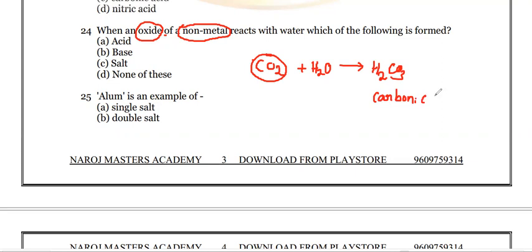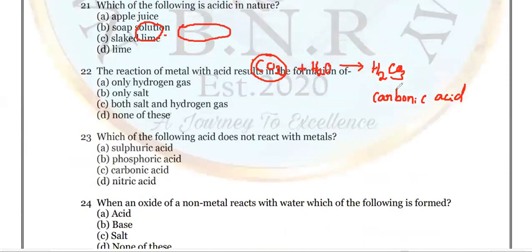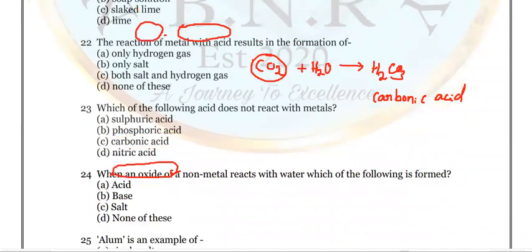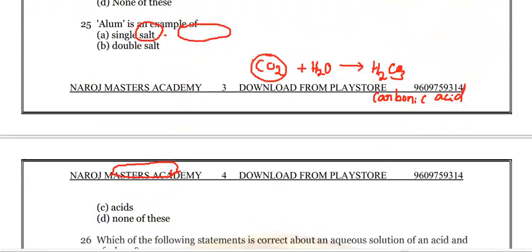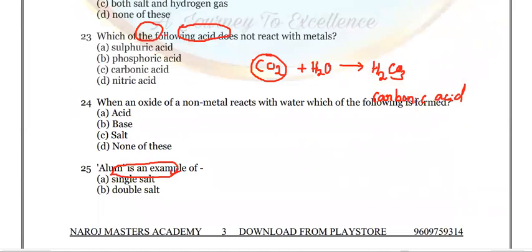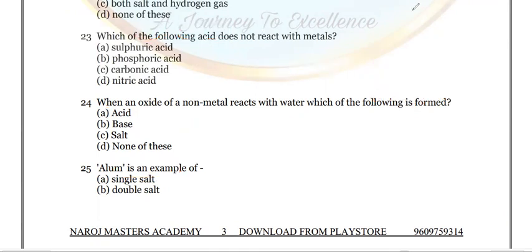Just now we discussed whether carbonic acid is a strong acid or a weak acid. Carbonic acid is a weak acid, so it does not react with any metal. So what is the nature of this substance? Question number 24: when an oxide of a non-metal reacts with water, which of the following statements is right? The nature of this one is acid, carbonic acid, H2CO3. That is right.